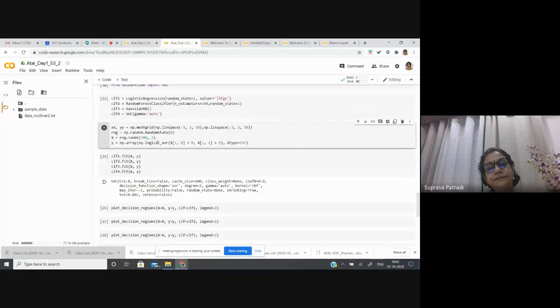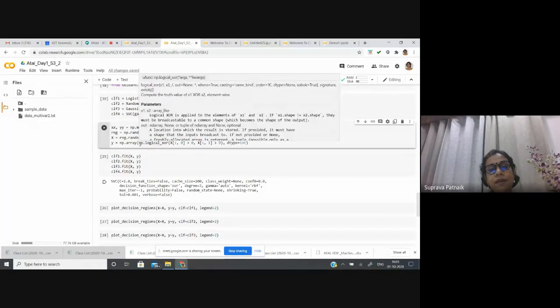What I did here is, in this, it is not the previous text file. I am creating a logic XOR. Many of you may know XOR is very difficult and cannot be classified by using linear classifiers, or by having a straight line. Because the class samples are diagonally opposite, we cannot have a straight line that can classify the samples of class 0 from class 1.